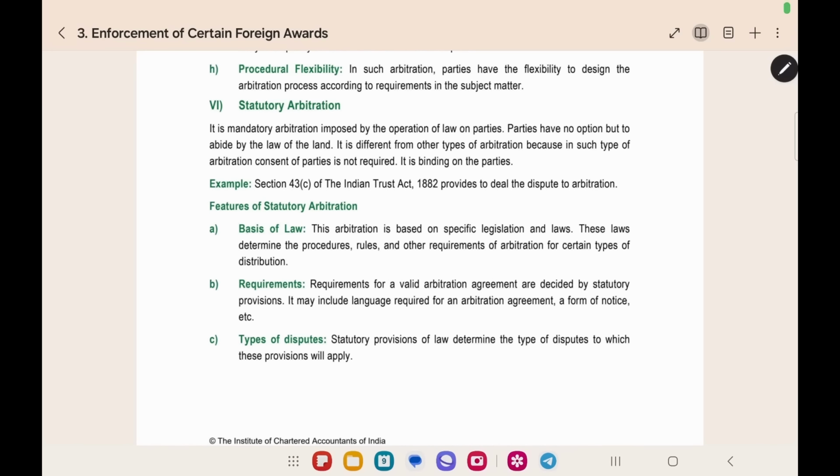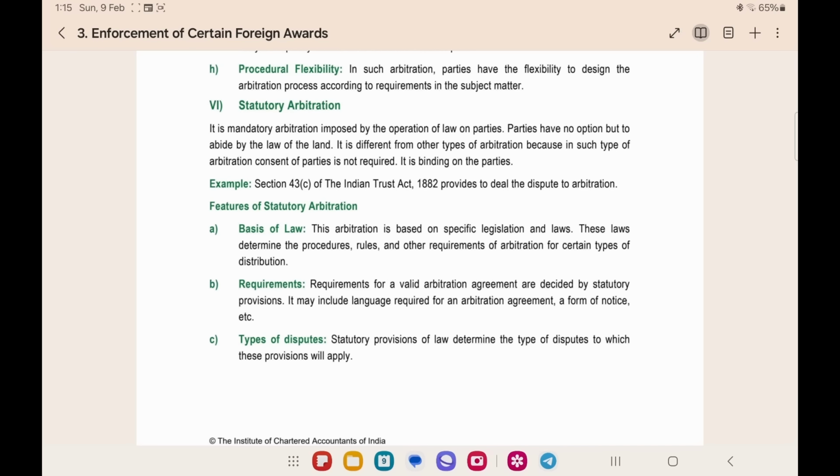Next type of arbitration is statutory arbitration. In statutory arbitration, it is imposed by the operation of law. The parties are not choosing it by themselves, but the law is imposing the arbitration on the parties. For example, in the Indian Trust Act, Section 43C provides to refer the dispute to arbitration. Under Section 43C, it is given that that particular dispute should be solved only by arbitration. Now, the parties need not enter an arbitration agreement, but the parties have no option but to abide by the law of the land. They have to compulsorily follow arbitration. This is called statutory arbitration. Here, the consent of the parties is not required. But in the earlier types of arbitration, we need the consent of the parties. The parties need to give consent by making the arbitration agreement. Only then can we make the arbitration.